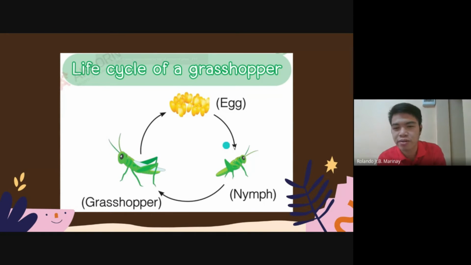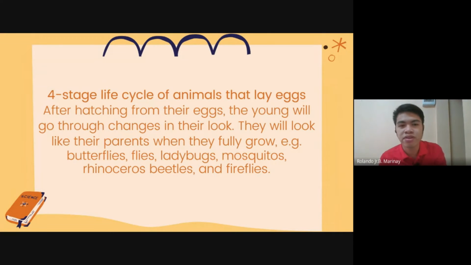This is the mommy grasshopper or daddy grasshopper. So let's go to the next part. The second type, life cycle of animals that lay eggs. After hatching from their eggs, the young will go through changes in their look. They will look like their parents when they fully grow. Example, the butterfly, the fly, the ladybird or ladybug, the mosquitoes, the rhinoceros beetle, and the fireflies. They have to be in other forms of their body. They will change the looks of their body.